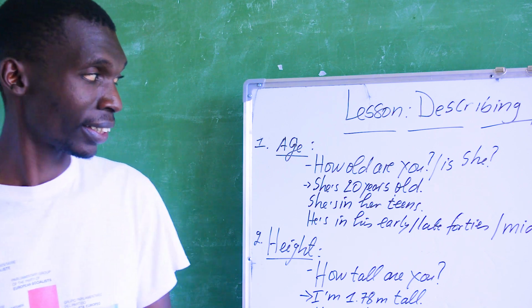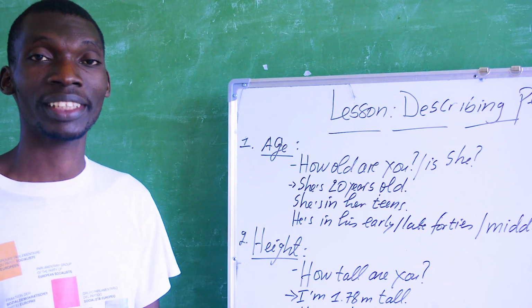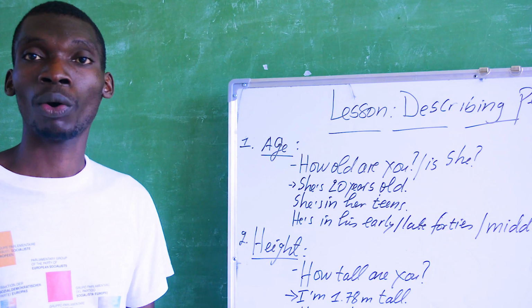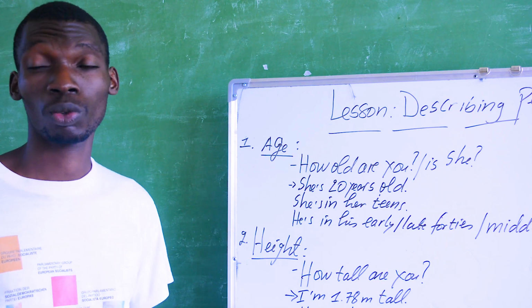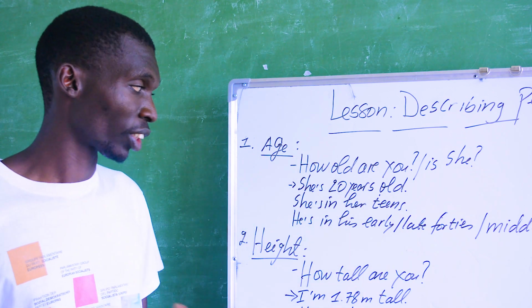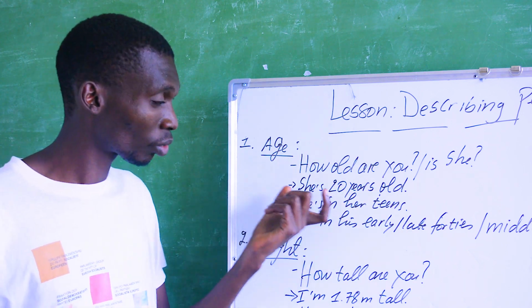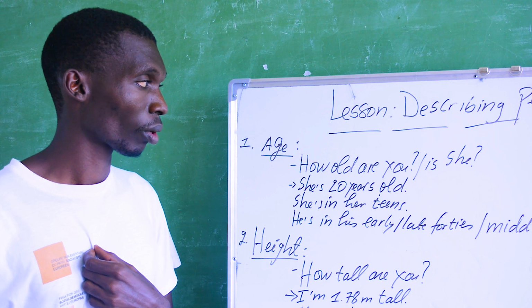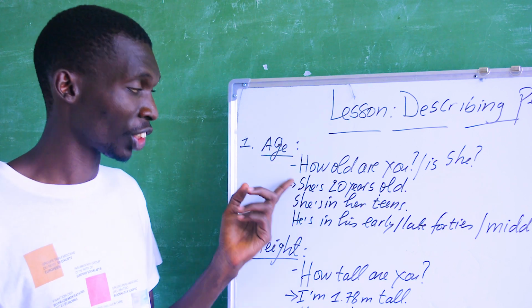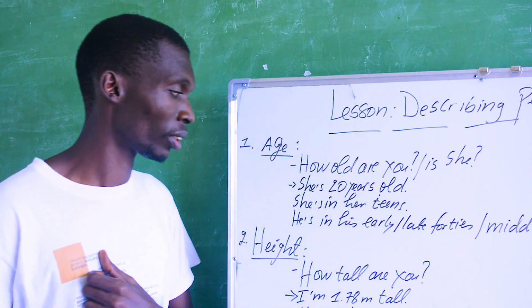First, age. For example, someone may ask, how old is he? We say he is 20 years of age. He is 20 years old.